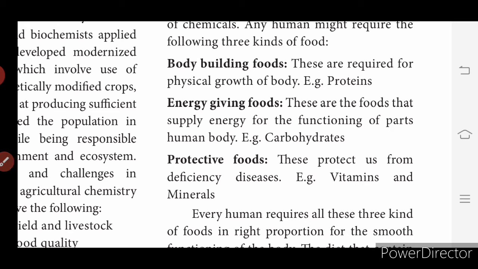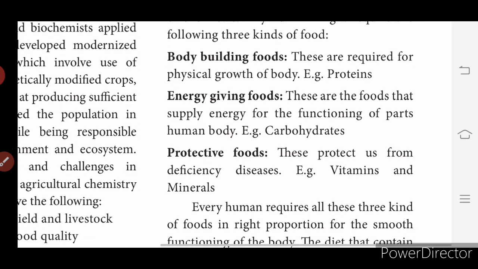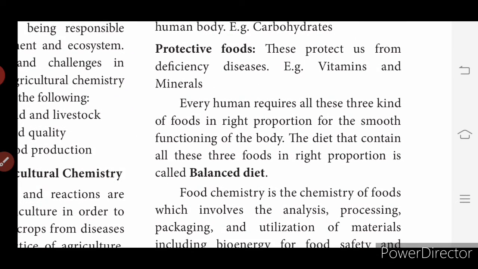Every human requires all these 3 kinds of foods in the right proportion for the smooth functioning of the body. The diet that contains all these 3 foods in the right proportion is called balanced food. What is called balanced food? When body building foods, that is proteins, energy giving foods, carbohydrates, and protective foods, minerals and vitamins, are taken in balanced food items, then it is called a balanced diet.